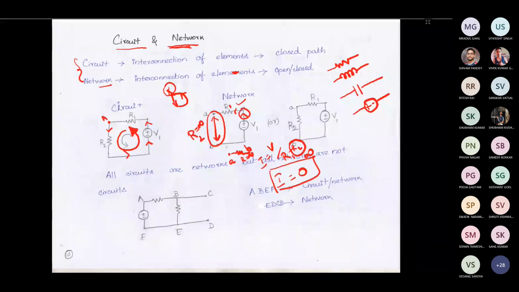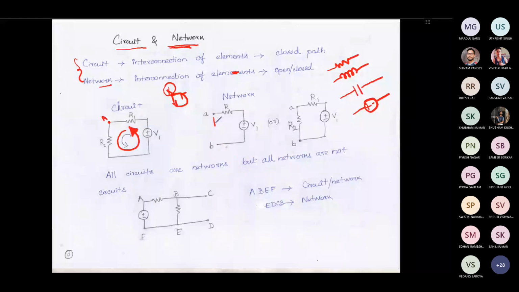Why will current not flow? Because it is like you are connecting a resistor of infinite resistance value. If you connect an infinite resistance and obtain the current for it, the current will come as 0, right? So that's why we say that in the open circuit there will not be any current flow, because we are considering that it is like you are connecting an infinite resistance across the terminals A and B. So if a current can flow, it can flow only in a closed loop or closed path.